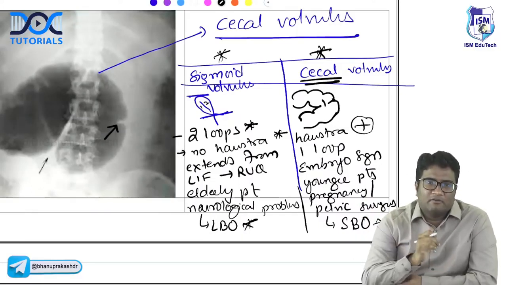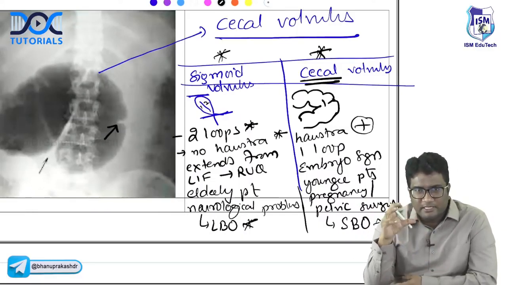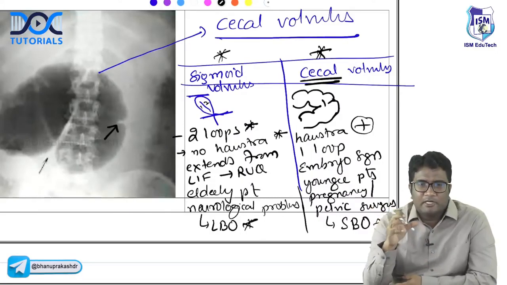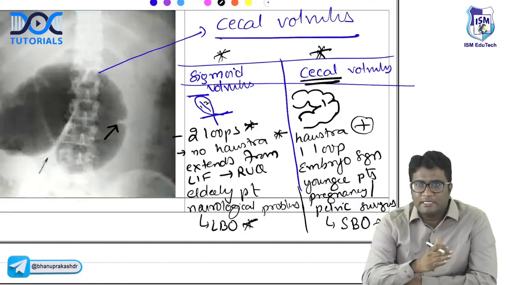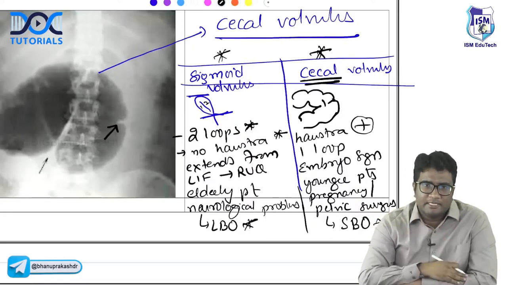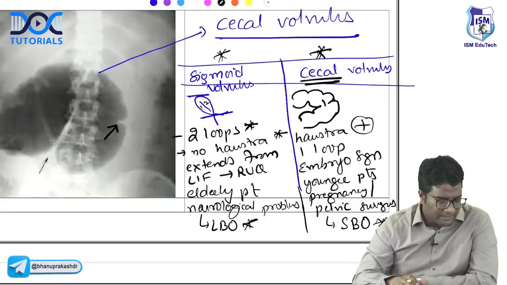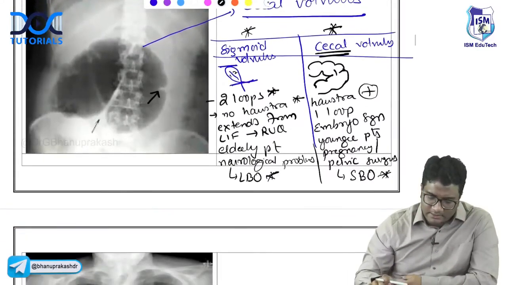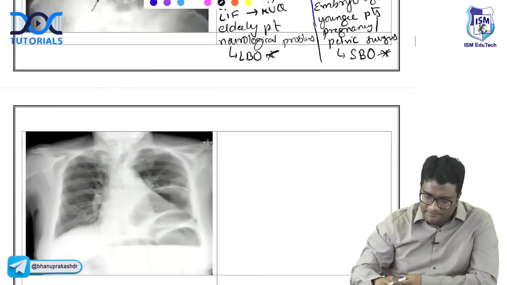Haustrations are present in cecal volvulus, large caliber of the cecum, so haustra persist. Sigmoid colon, the haustra disappear after the volvulus, right? So this is how you differentiate. Two loops are seen in sigmoid volvulus, one loop is seen in cecal volvulus. I hope this is clear for you. Are we clear with this? So this is about sigmoid volvulus and cecal volvulus.